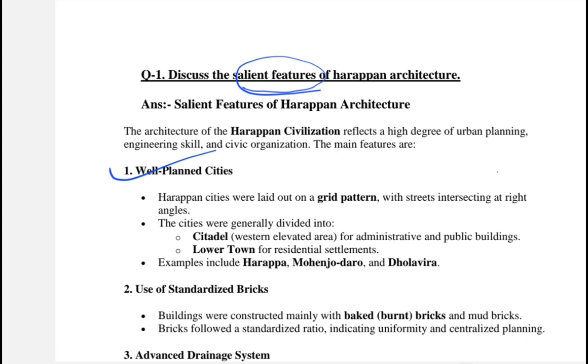The examples we found include Mohenjo-daro, Kalibangan, which shows clear evidence of such planning, and also Dholavira and Harappa.